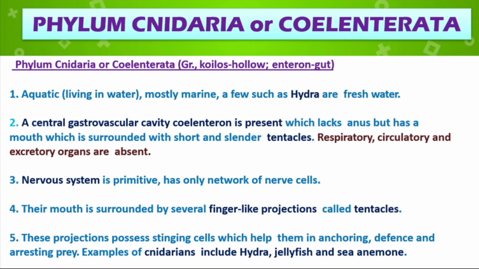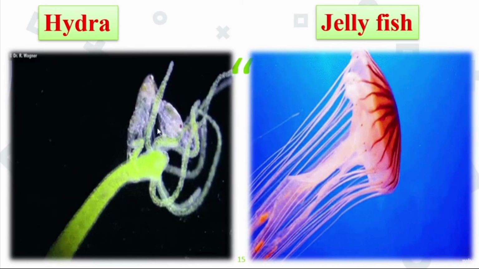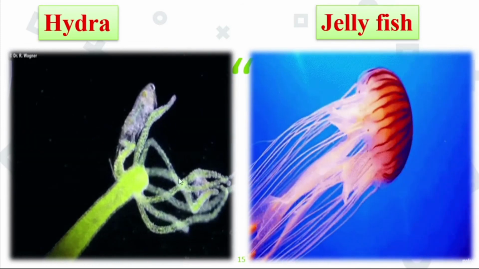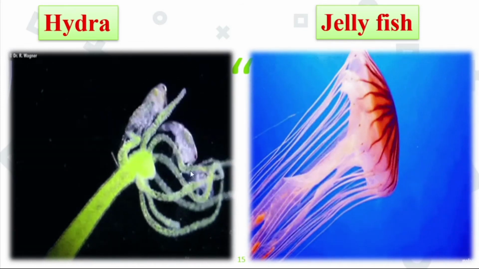The next one: these projections possess stinging cells which help them in anchoring, defense, and arresting prey. The tentacles easily capture the food, so they easily arrest the prey. Examples of cnidarians include hydra, jellyfish, and sea anemone. These tentacles surround the mouth and easily attract the prey. So the tentacles capture and arrest the prey and easily take the food.